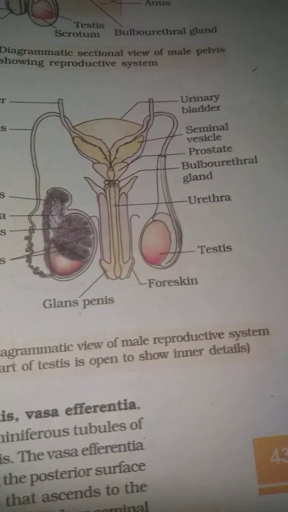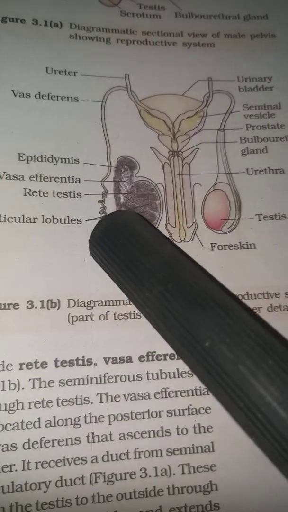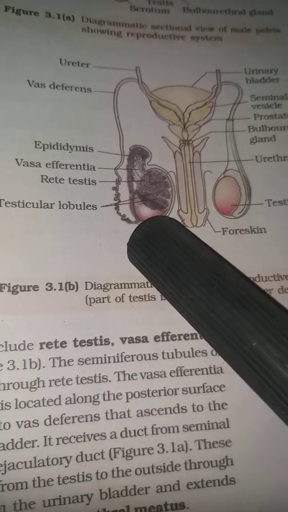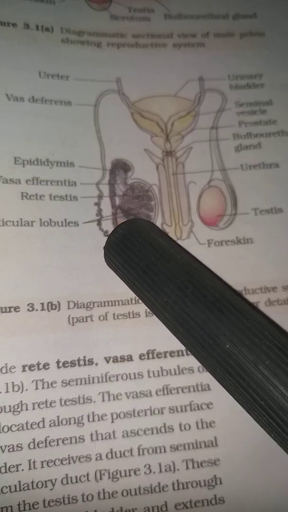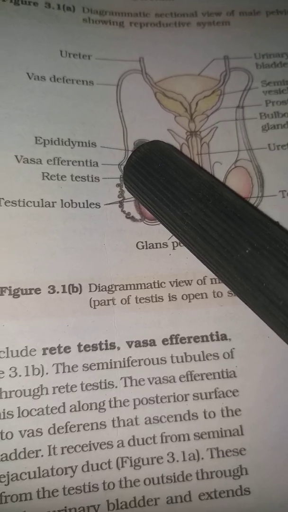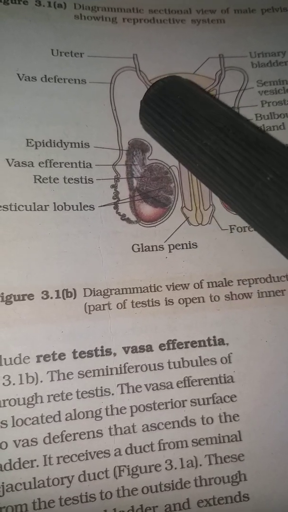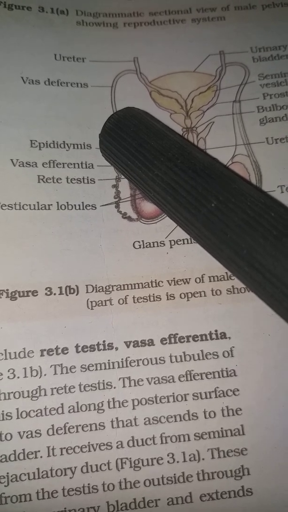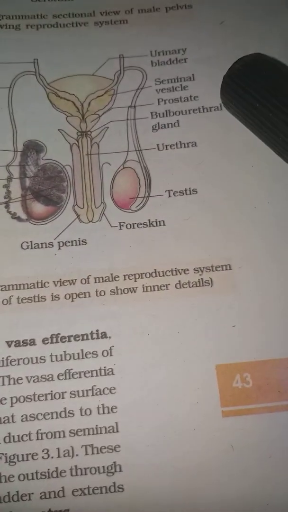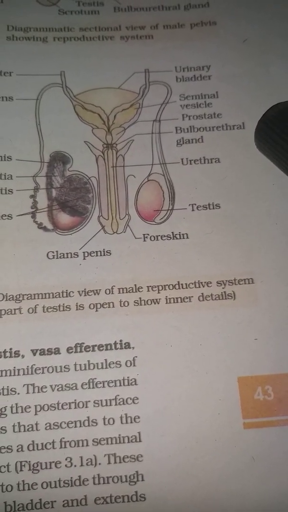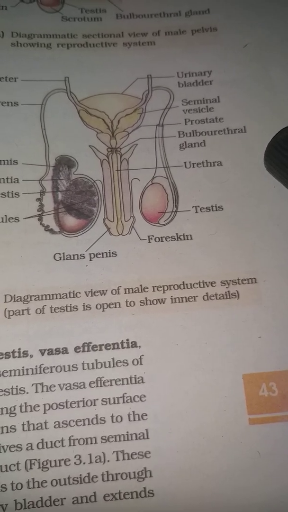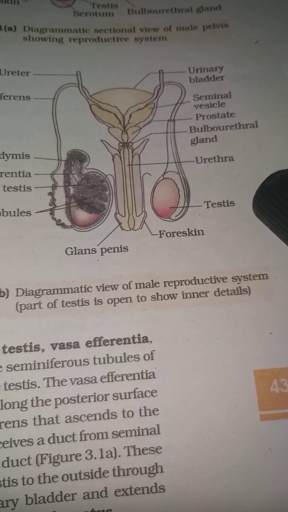Here you see the lobes, then the vasa deferentia, the epididymis, then seminal vesicle, prostate gland, bulbourethral gland, urethra, testis.